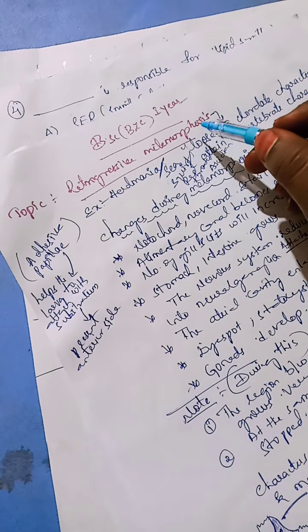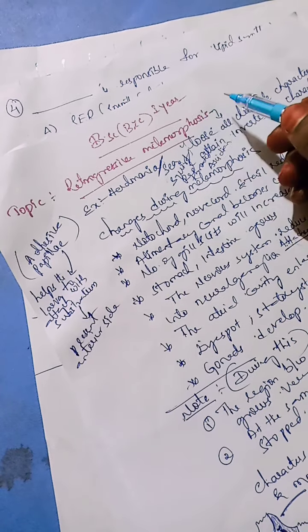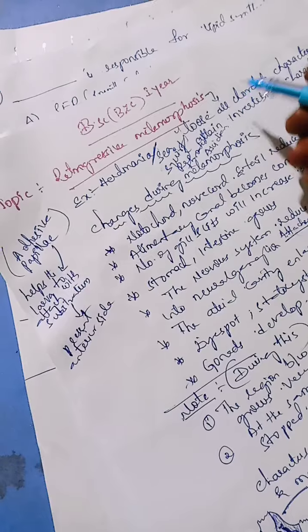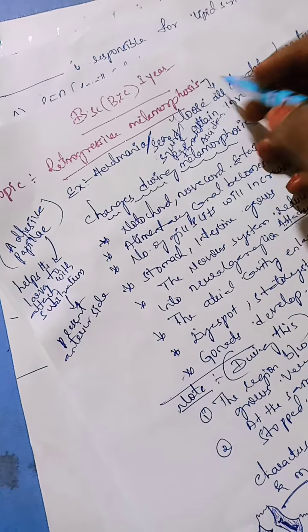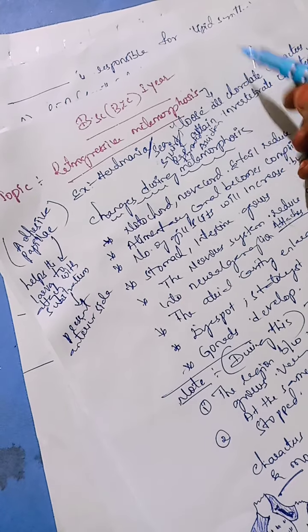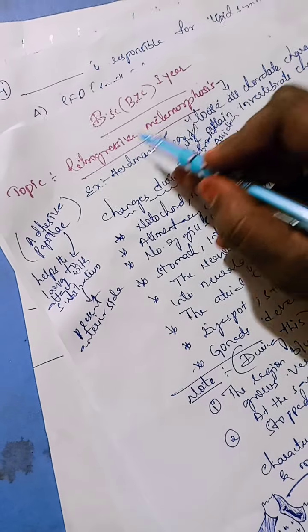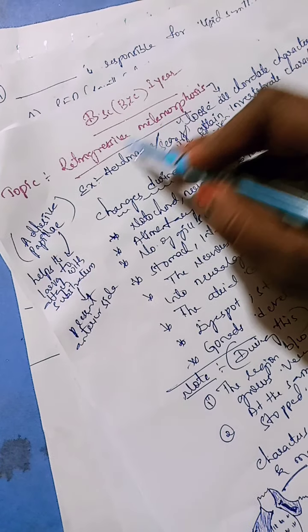The larval stage attains the adult stage by some changes. It might be a habitat change, a structure change, or a change in its body. Whatever changes take place from the larval stage to the adult stage, that we call metamorphosis. Commonly we see this in amphibians and arthropods. But here, what is the process taking place? Retrogressive metamorphosis. That means this metamorphosis takes place backward.